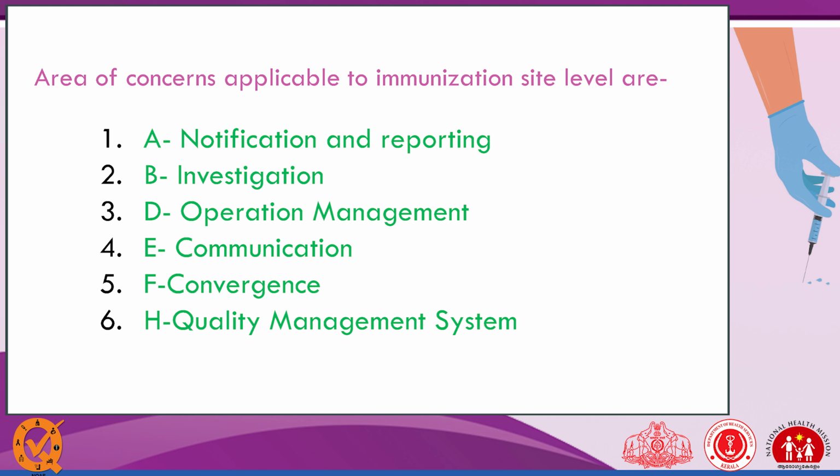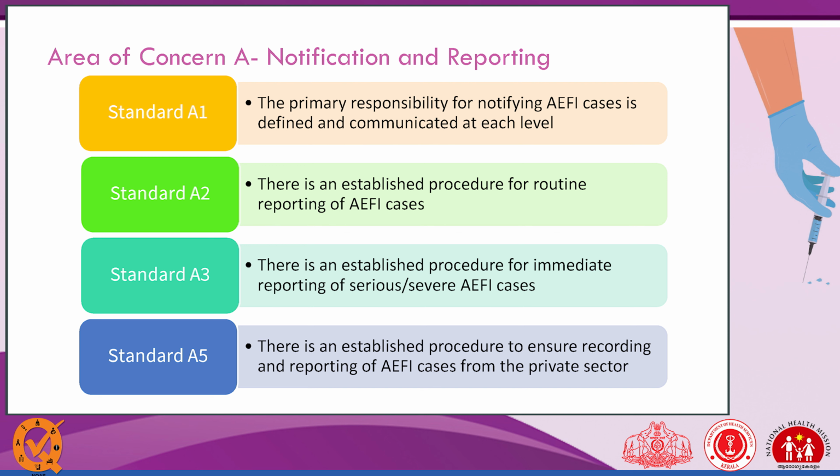The areas of concern applicable to this checklist are notification, reporting, investigation, operation management, communication, conversion, and quality management system. The areas of concern not applicable at the session site are causality assessment and monitoring and feedback. Okay, so it has a standard A1.